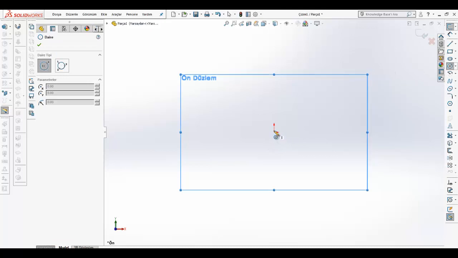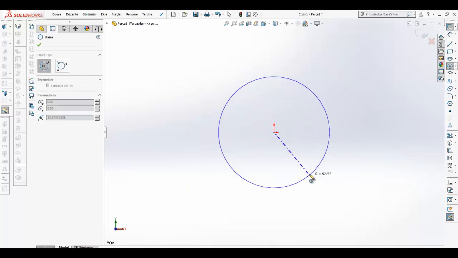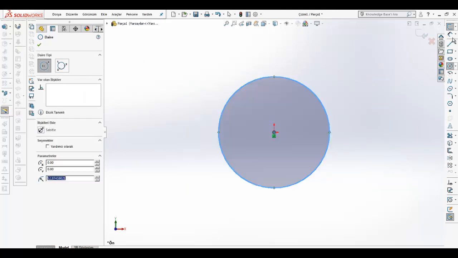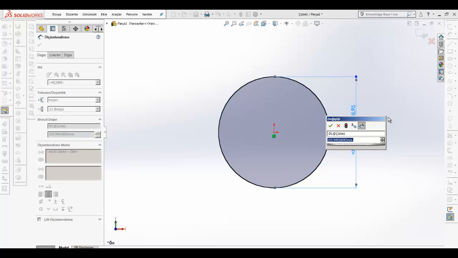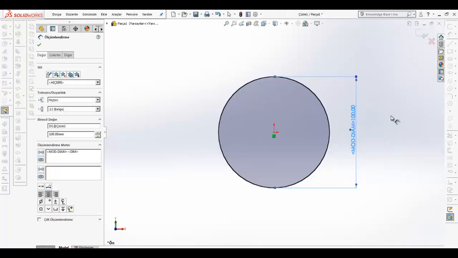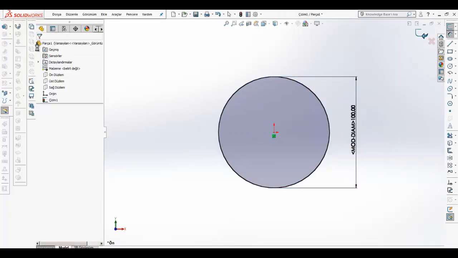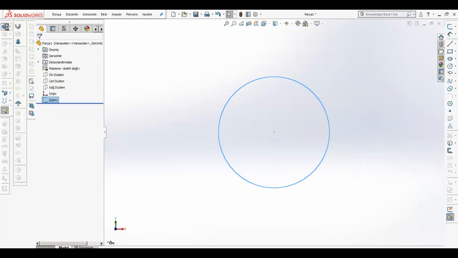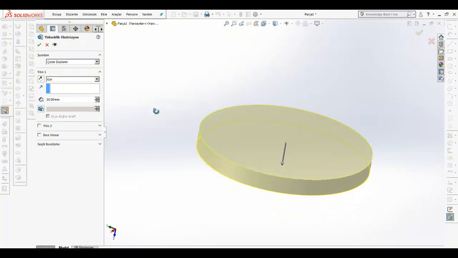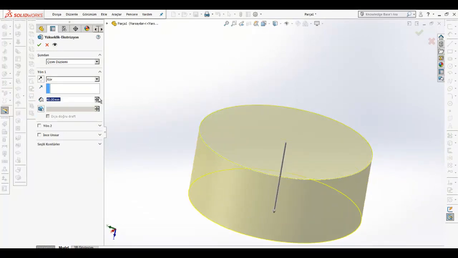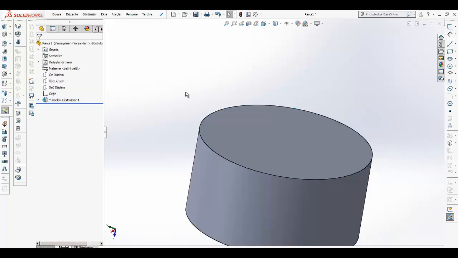So I just want to use a circle, and my circle diameter is going to be 100 millimeter. So that's all. Now I'm going to create a solid surface. It can be 50 millimeter maybe.